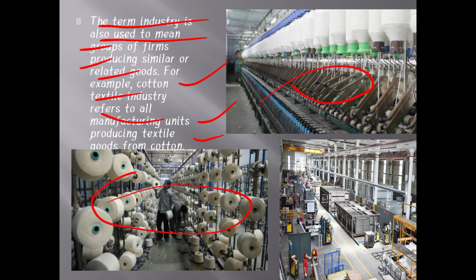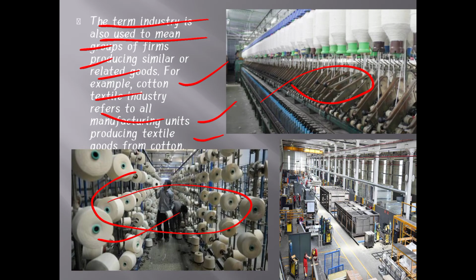That thread is used for the production of cloth. So if you want to produce cloth, there is a requirement of cotton. Through the cotton we prepare the thread, and that thread we use for the production of cloth.